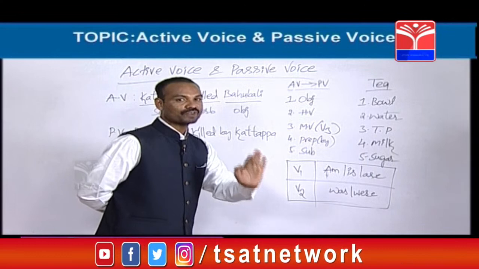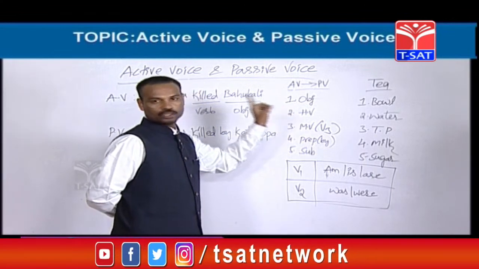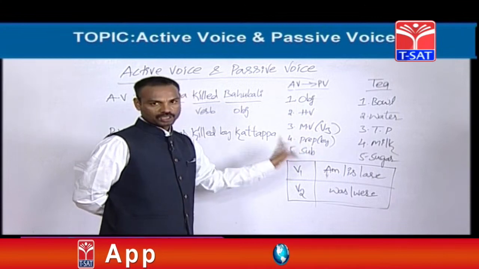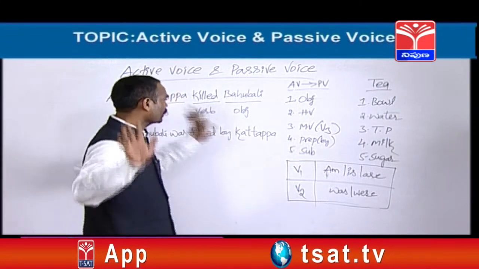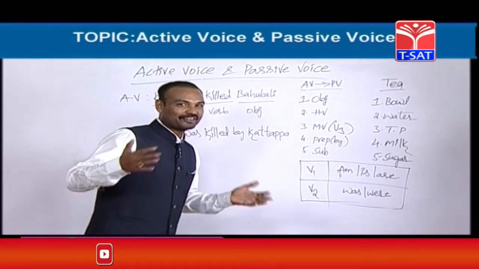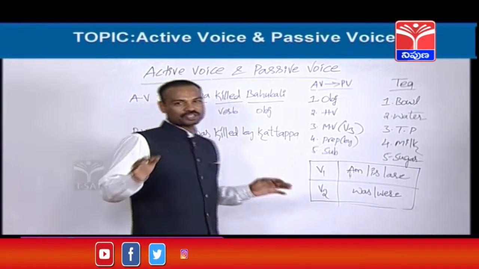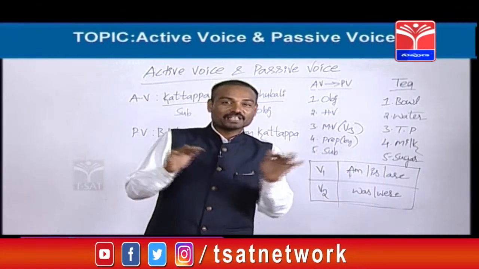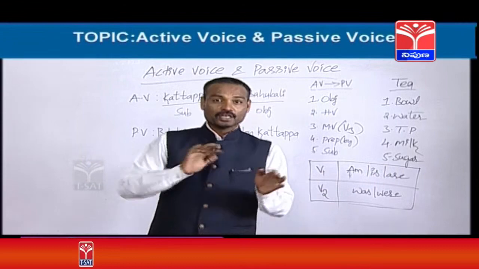I am going to repeat them once again. Number 1, object. Next we need a helping verb. Next we need the main verb. Next we need one preposition. Next we need the subject. Okay, fine friends. Am I eating your brains? Of course. Fine friends. See, my intention is I want you to understand well. That's why I am explaining very, very clearly, very, very slowly.